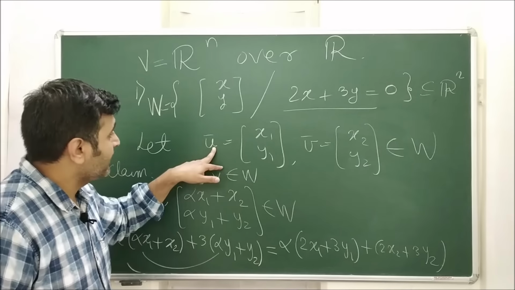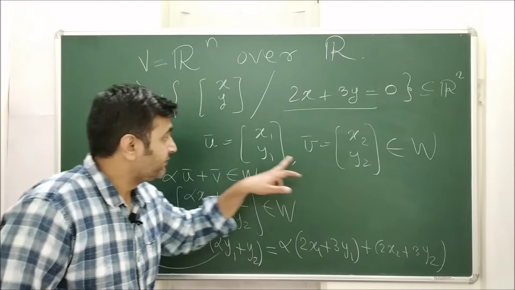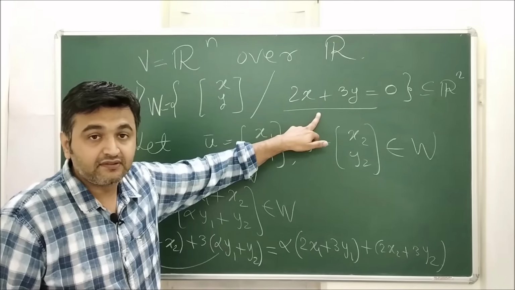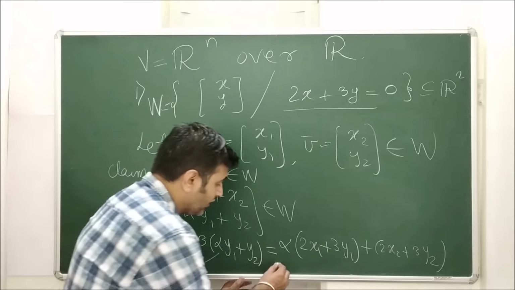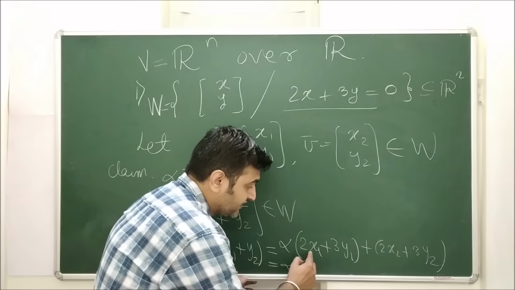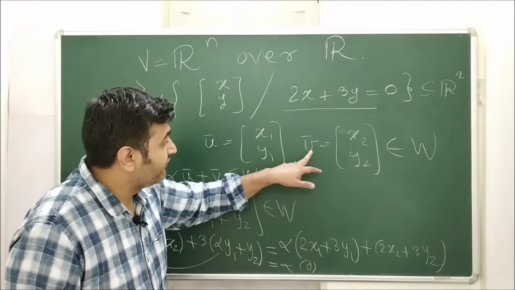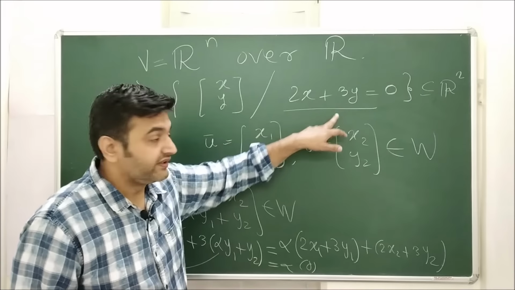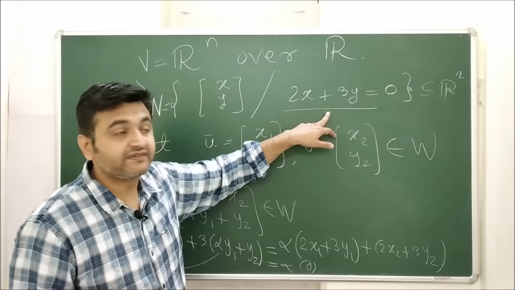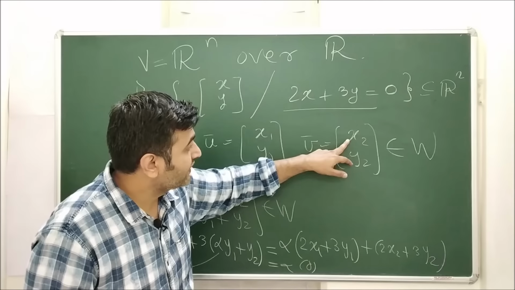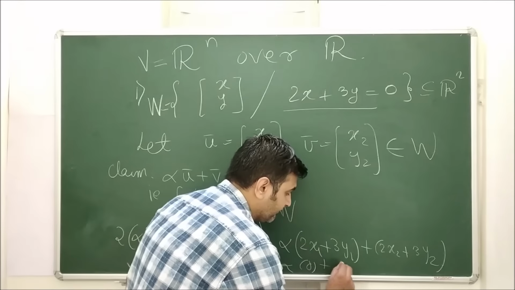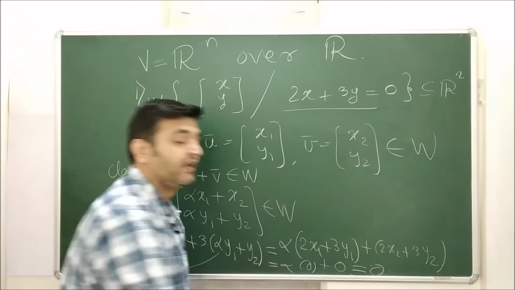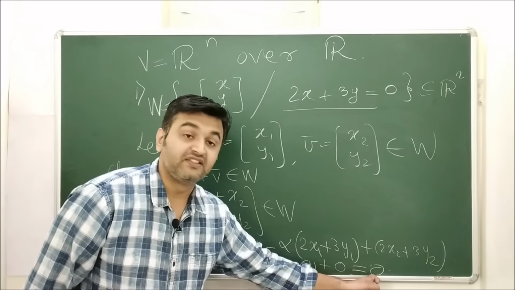But see, my u bar is in W. That means this vector satisfies this equation. That means 2x1 plus 3y1 is 0. My v bar is also in W. That means x2, y2 also satisfy this equation. That means 2x2 plus 3y2 is also 0. And therefore the addition is 0.